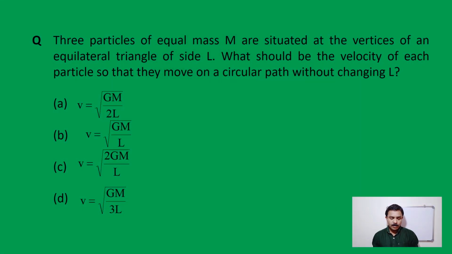Question number 2. Three particles of equal mass m are situated at the vertices of an equilateral triangle of side L. What should be the velocity of each particle so that they move on a circular path without changing L? Options are: option A, root Gm by 2L; option B, root Gm by L; option C, root 2Gm by L; option D, root Gm by 3L.